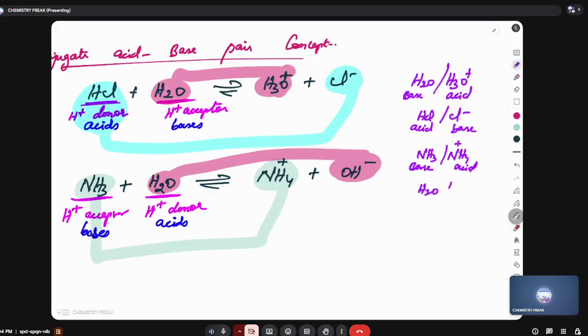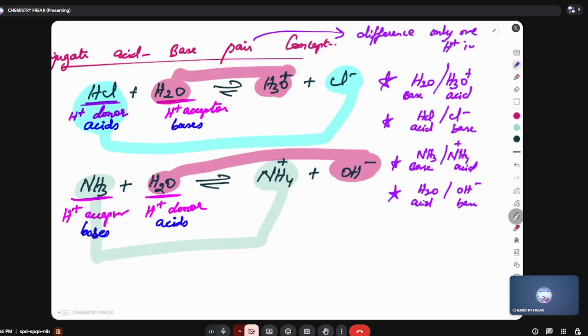Next one, water and OH minus. This is acid, it loses an H plus ion. This is base. So there are 4 conjugate acid base pairs on screen. And all these pairs, what is the difference between them? The difference between them is only one H plus ion.